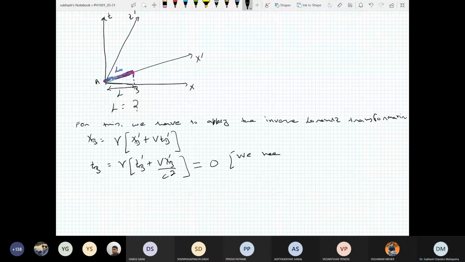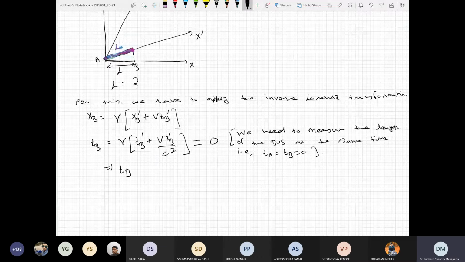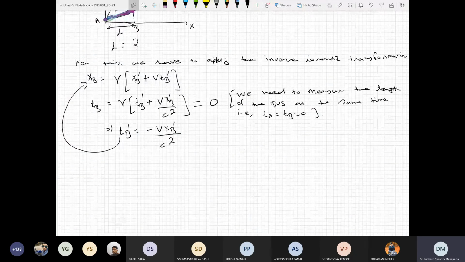So tA is equal to tB is equal to 0. So this gives tb prime is equal to minus v xb prime by c square. Now you substitute this here. So what do we have?